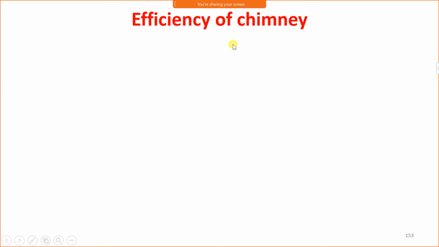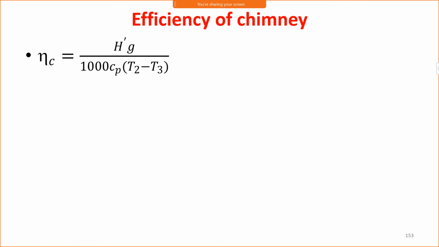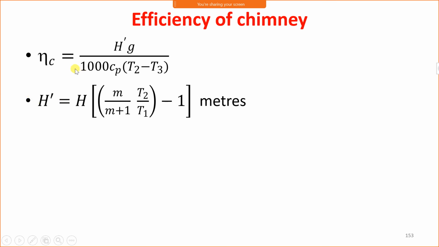Now the next numerical is based on efficiency of chimney. The formula for efficiency of chimney is eta C is equal to H dash G upon 1000 into Cp into T2 minus T1. Now the formula for H dash we have already taken in the case of draught. H dash is the draught in hot gas column, which is equal to H m upon m plus 1 into T2 by T1 minus 1.